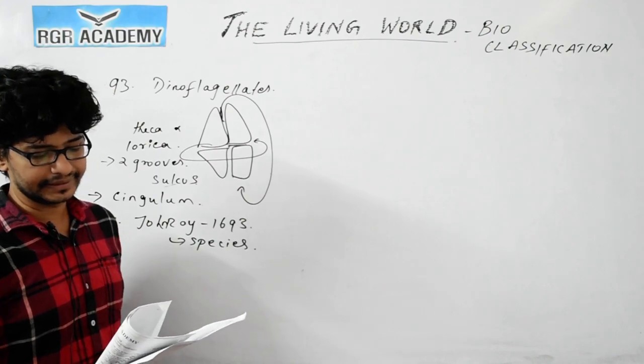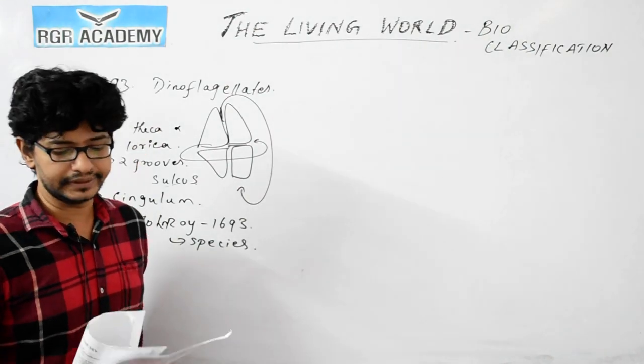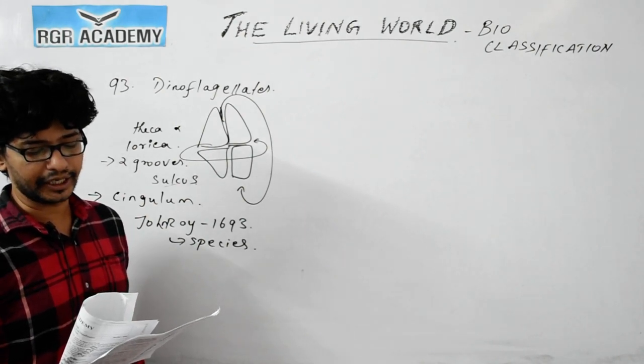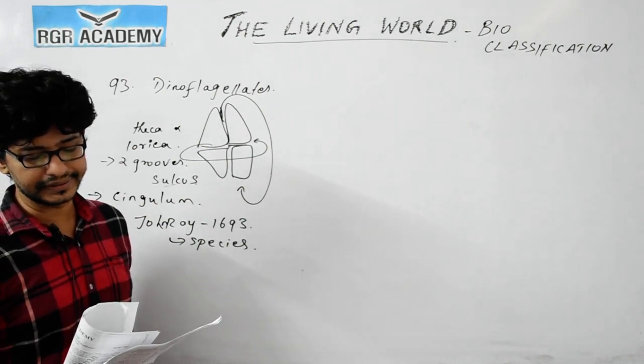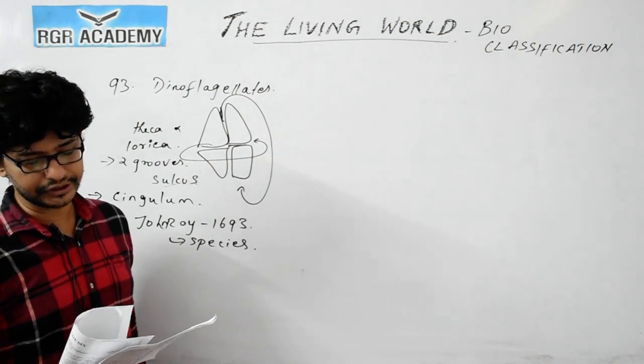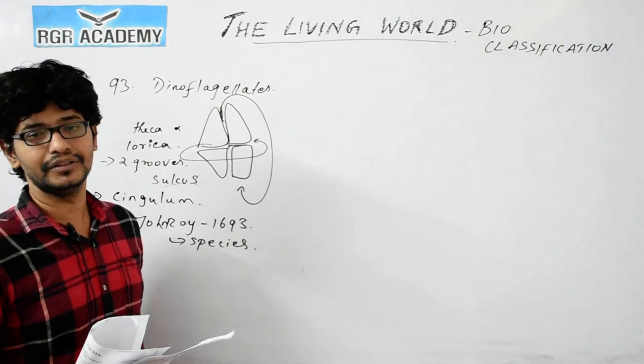Question number 96. In Whittaker's 5 kingdom classification, unicellular eukaryotes, primarily aquatic and having various cell organelles, constitute Protista.